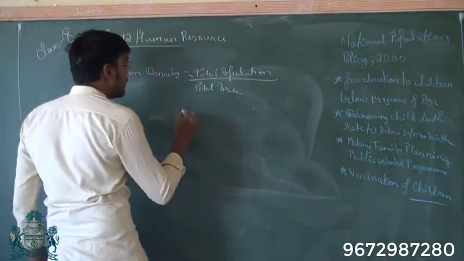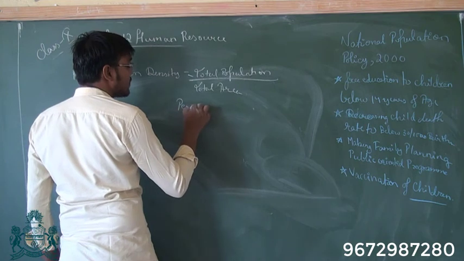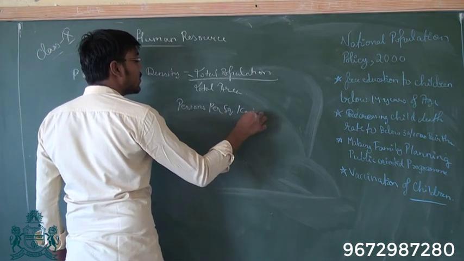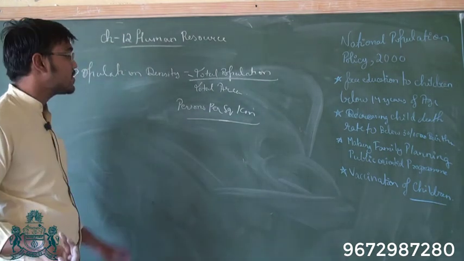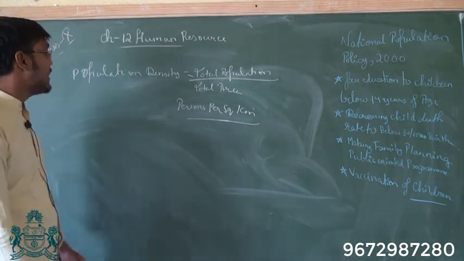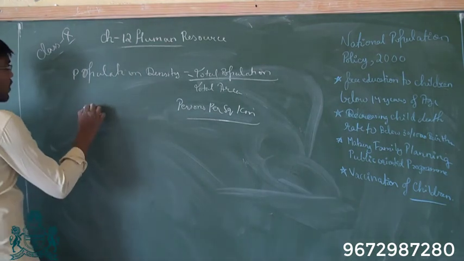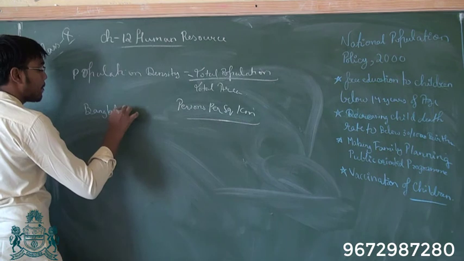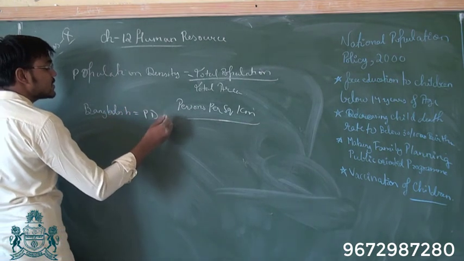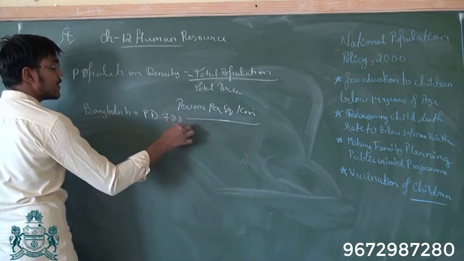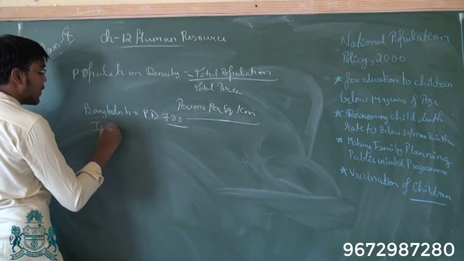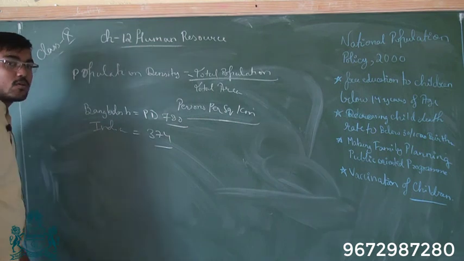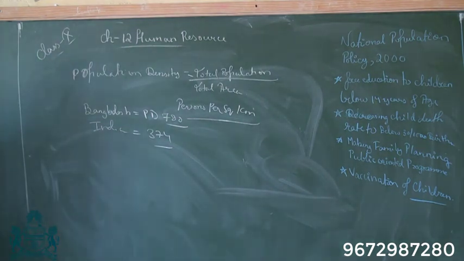It is calculated in persons per square kilometer. So in per square kilometer how many persons are living, we call it as population density. Now Bangladesh, which is India's neighbor, has population density of around 780, whereas for India as a whole it is around 374. So this is about population density.